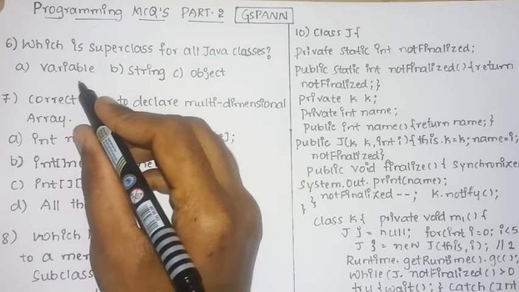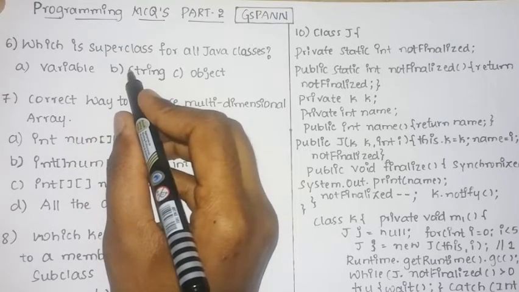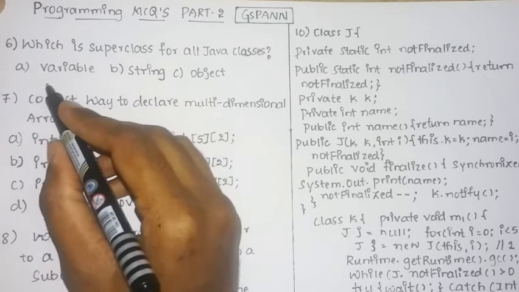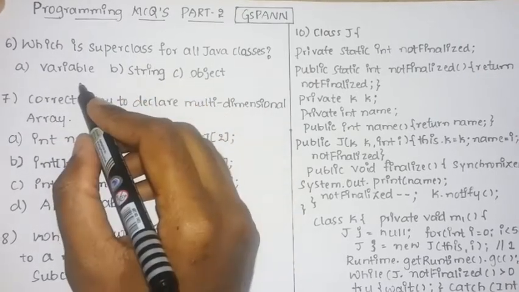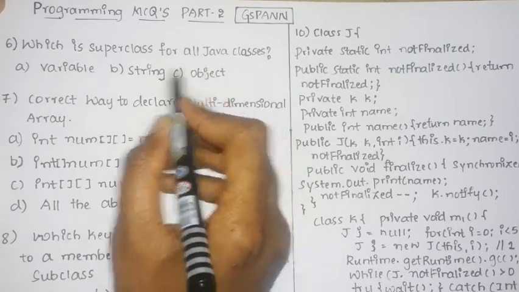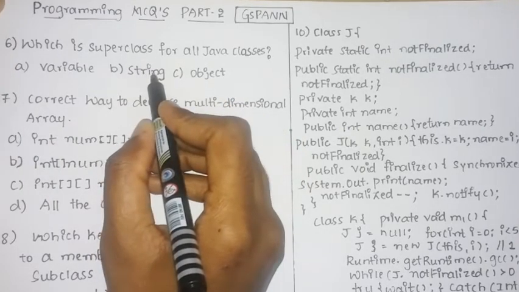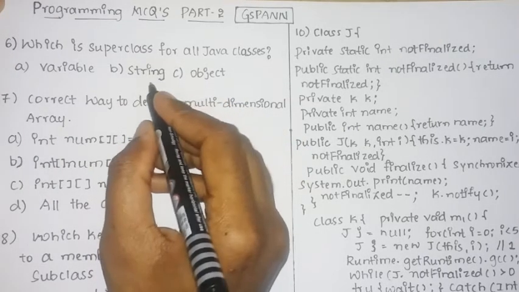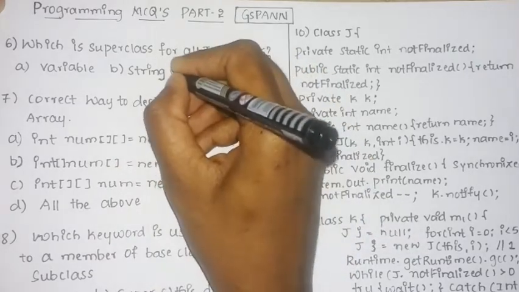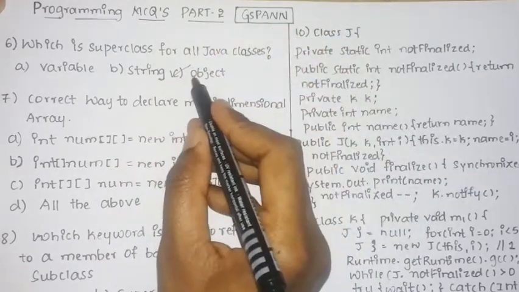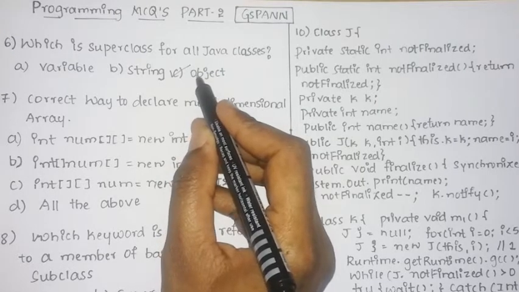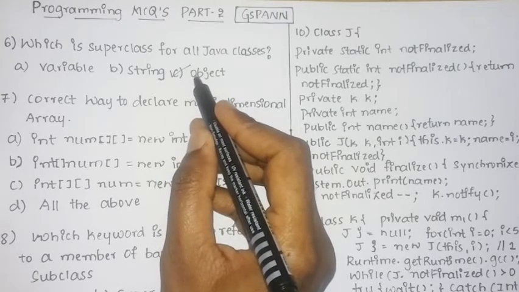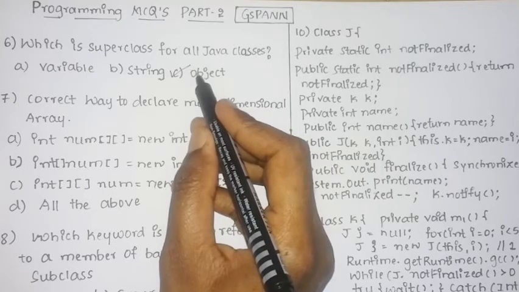So the sixth question is, which is the superclass of all the Java classes? The options are variable, string as well as object. Variable is not the superclass of Java classes and string cannot be the superclass either. So you can say object. Object is the superclass for all the Java classes because everything in Java is considered to be an object, because Java is an object oriented programming language.